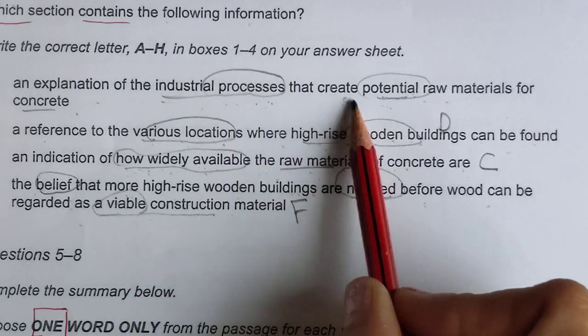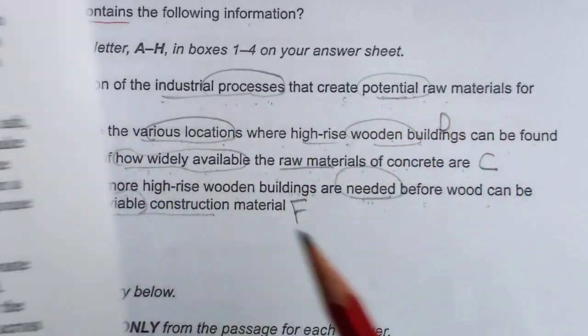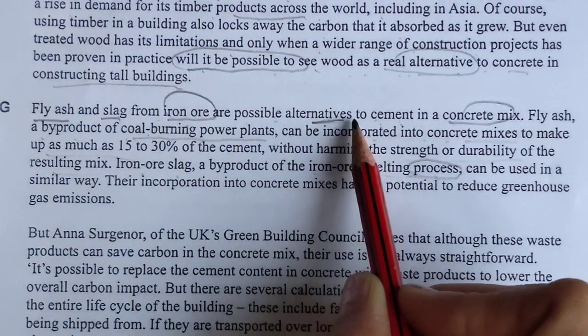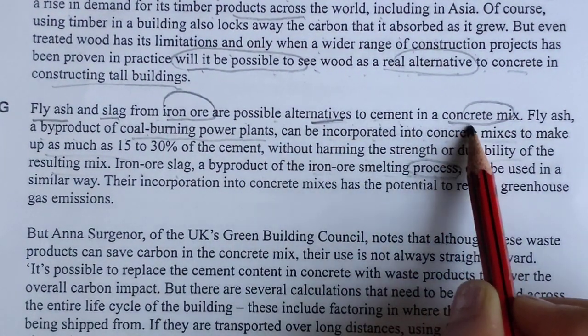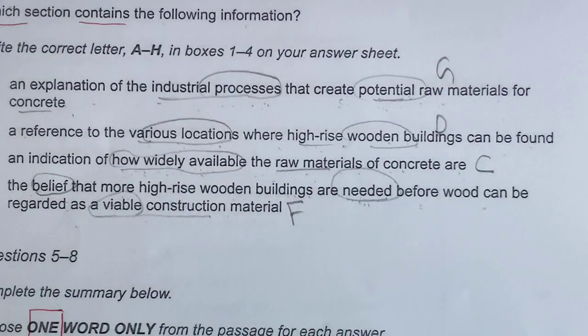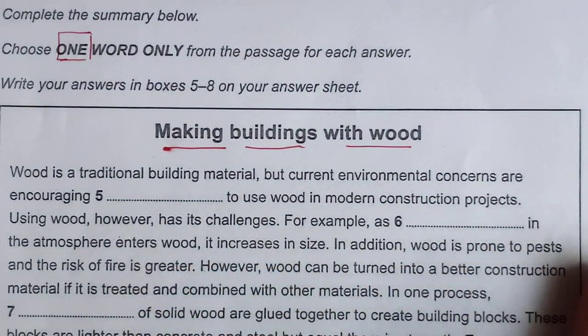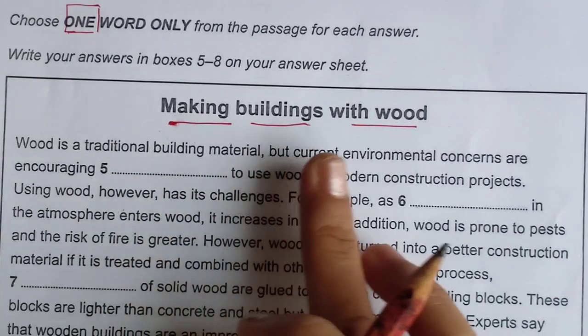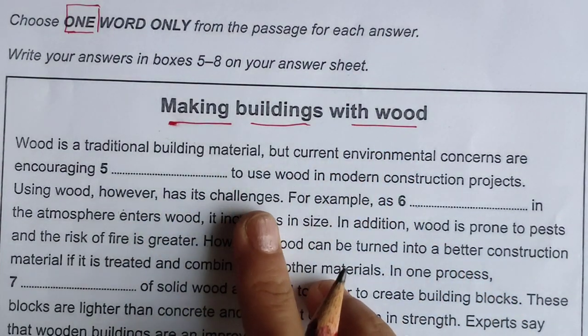Industrial processes that create potential raw materials from iron ore are possible alternatives to cement in concrete. So they have discussed two types of process. I will go with G1. Now coming to the next, that is fill in the blanks. Complete the summary with one word. Making building with wood. So where were they talking about making building with wood?